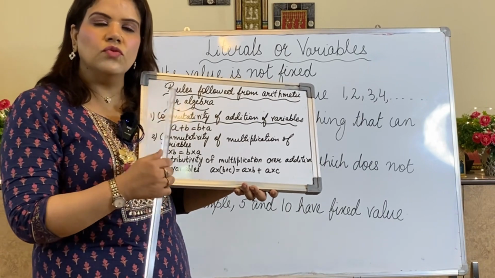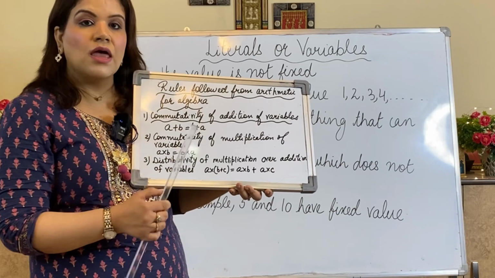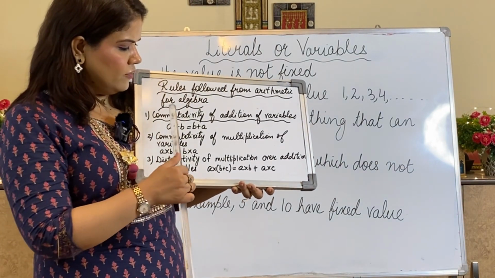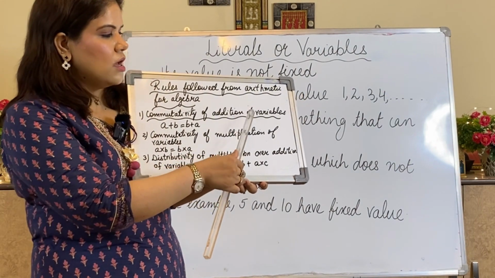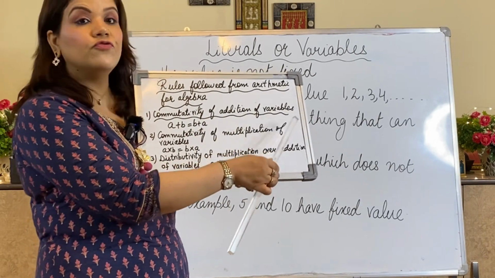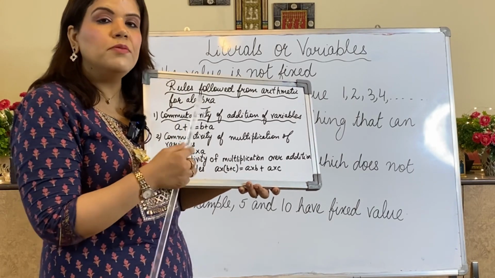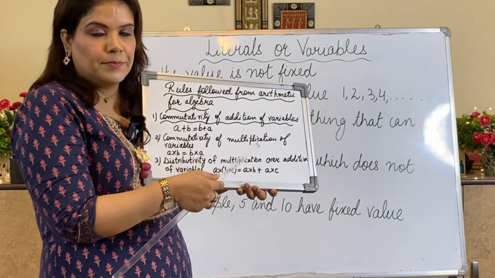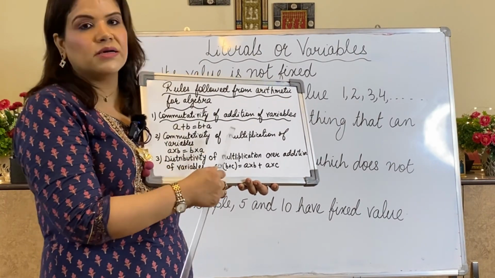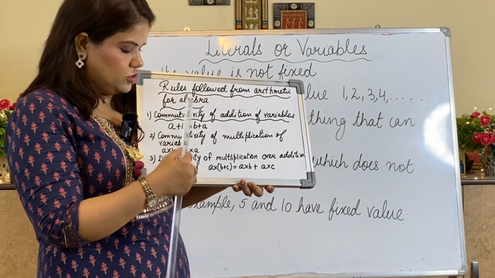There are certain rules which we have borrowed from arithmetic for variables. In addition of numbers, we were having commutativity of addition of numbers. Now we have commutativity of addition of variables. What does it mean? Like in numbers, 1 plus 2 is equal to 2 plus 1. Same way in variables, A plus B is equal to B plus A. That means interchanging of their places does not affect their addition.